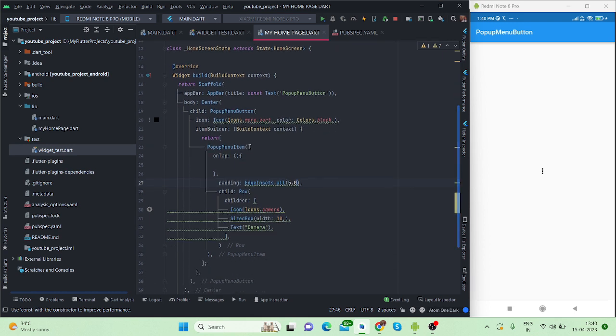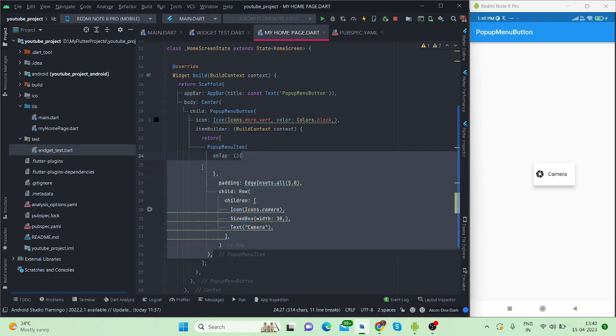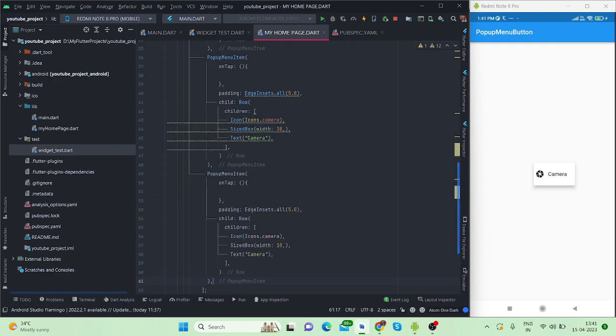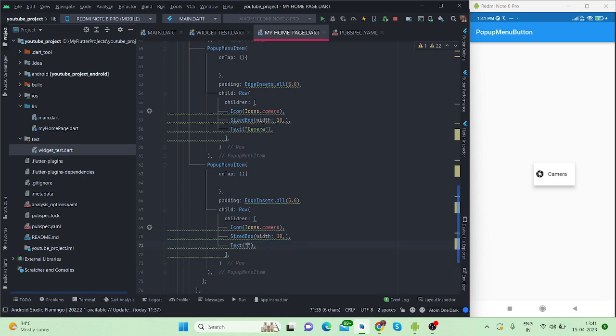So this is one option that I have created here. What I will do, I'm just going to copy this and copy it 3 more times. So the last one will be file.